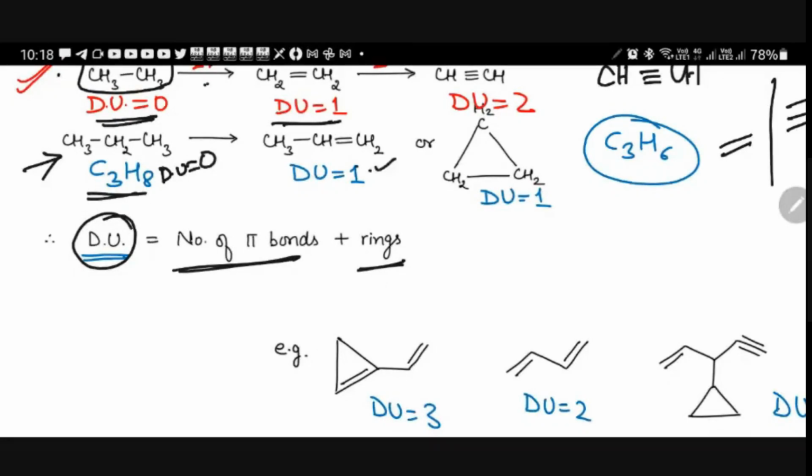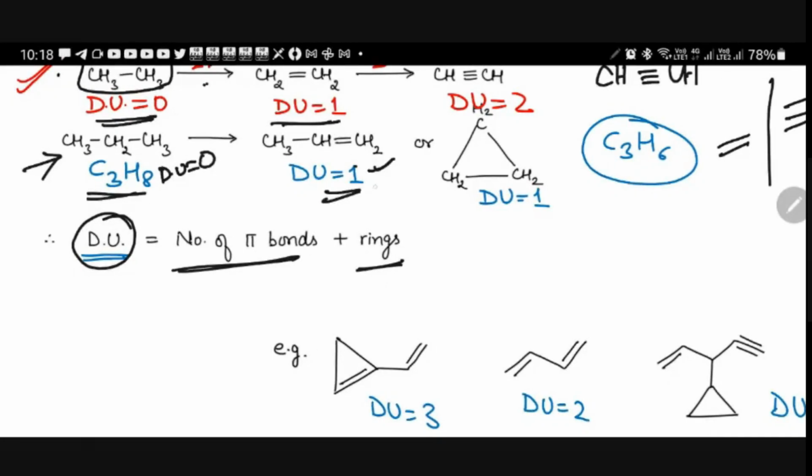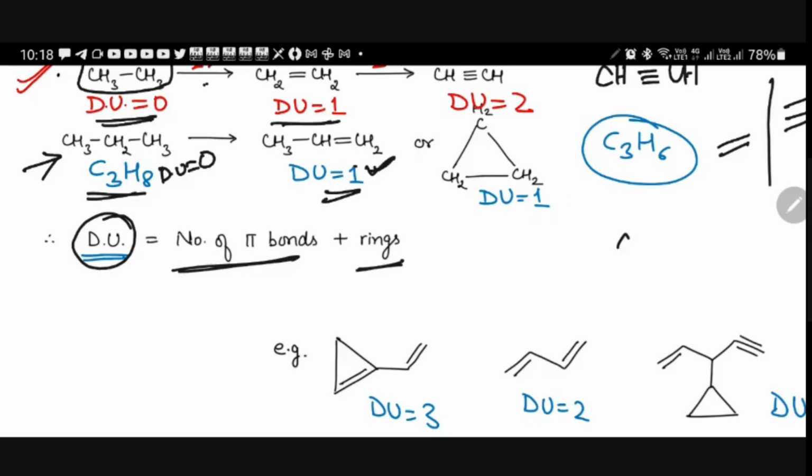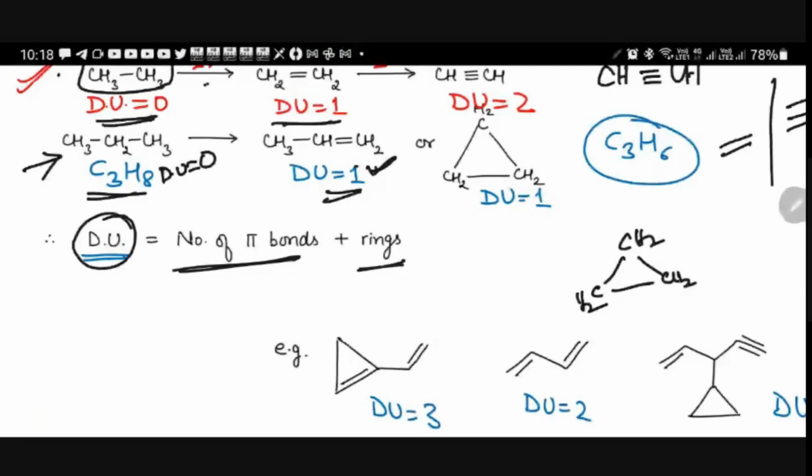But here, there is one pi bond. There is a double bond, that means one sigma bond and one pi bond. So the degree of unsaturation is 1. Now see here, what is the degree of unsaturation? 1, because it consists of one ring. So the degree of unsaturation is 1.